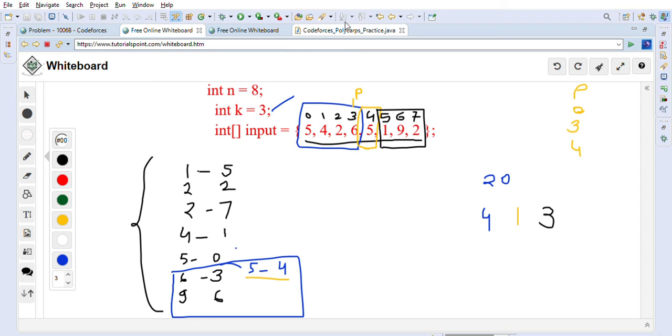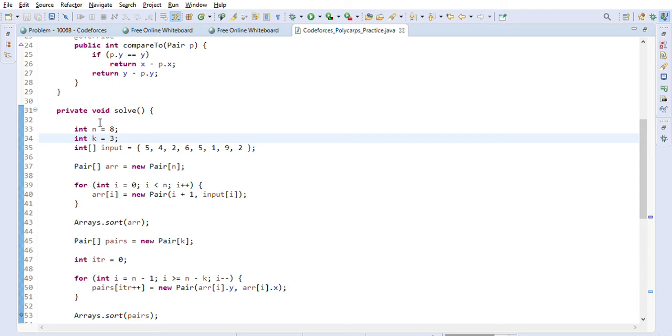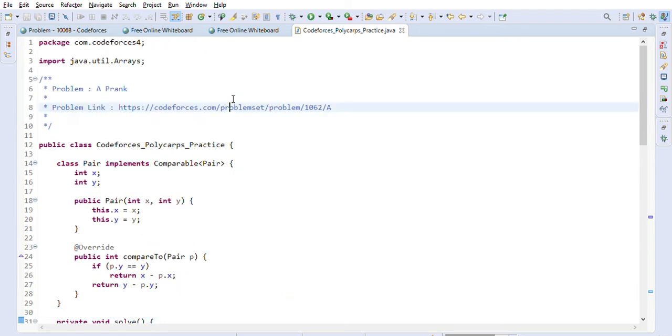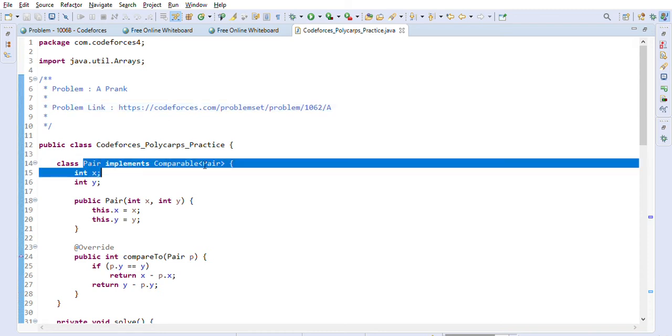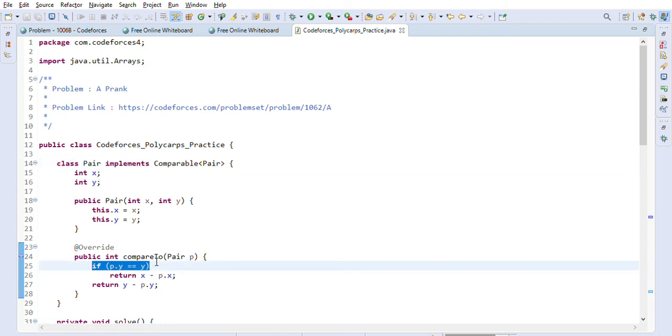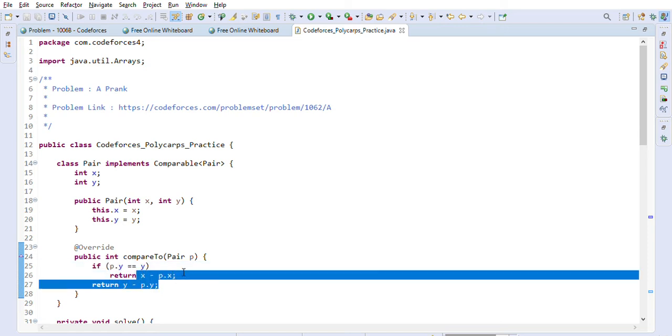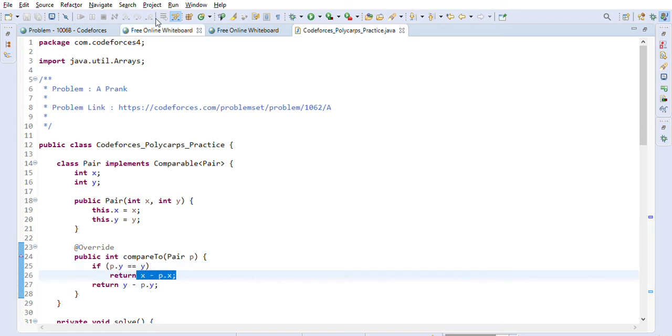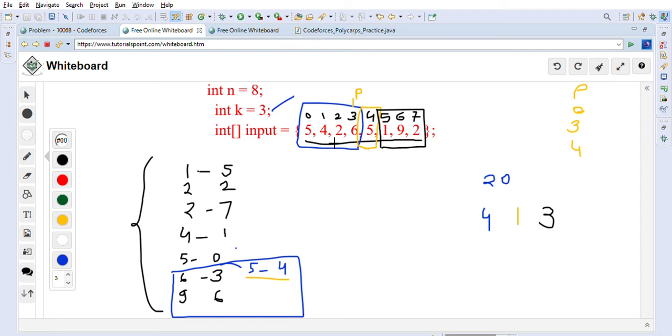So let's take a look at the Java solution for this problem. So it will be more clear to you. So first thing is I created a pair class, as you can see, and it is implementing the comparable interface. So it has two values, x and y, and we will first compare based on y. If y are same, we have to compare based on x, right? For example, why are we doing it? Because in this example, so let me just remove this, it's a lot of clutter.